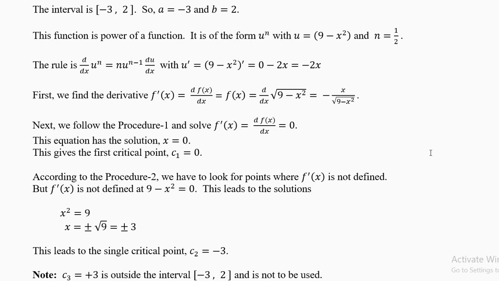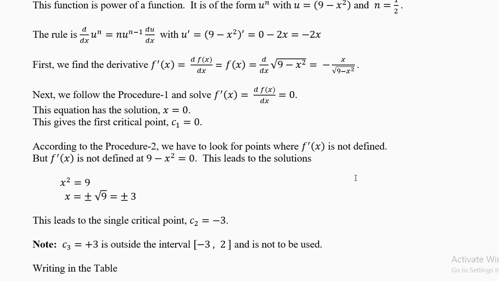Now follow procedure 1. What is procedure 1? The first derivative is equal to 0. When you put this equal to 0, your first solution is x equal to 0. This is your first critical point. Procedure 1 has given you one critical point.